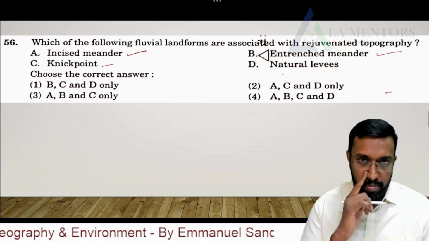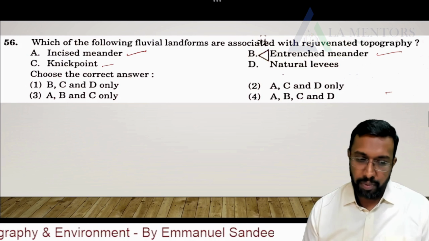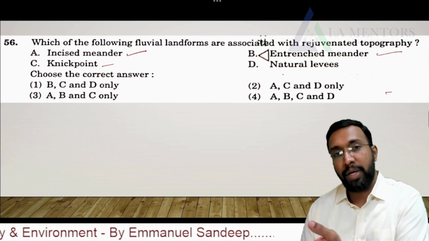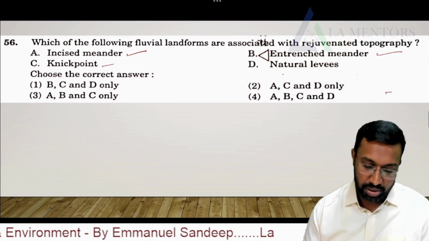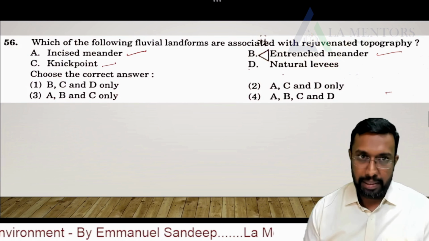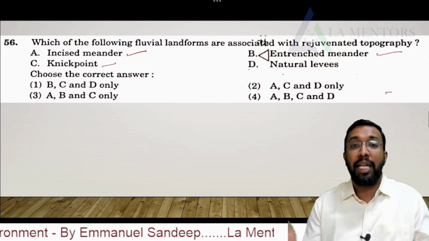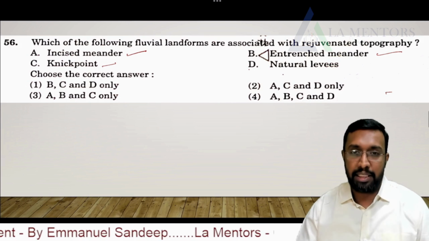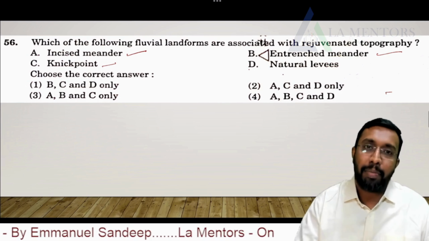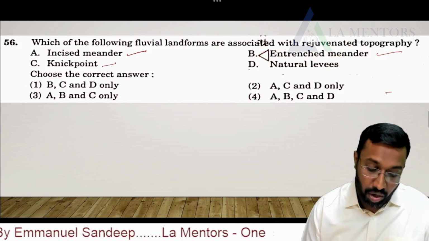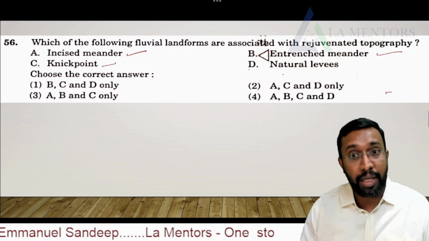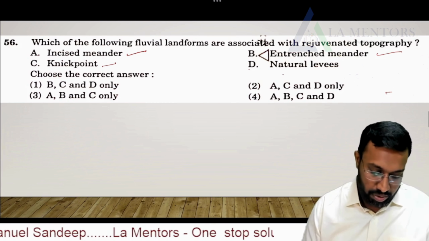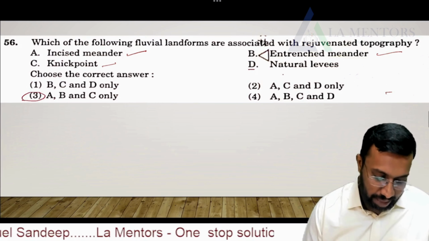Nick points appear either because of landform upliftment and subduction, or because of sea level changes. But natural levees, no. Natural levees are formed along the lateral sides of river paths, and they are just deposited sedimentary materials brought down by the rivers. So which of the following landforms are associated with rejuvenated topography? Yes, it is A, B, C. So your answer should be 3, A, B, C.